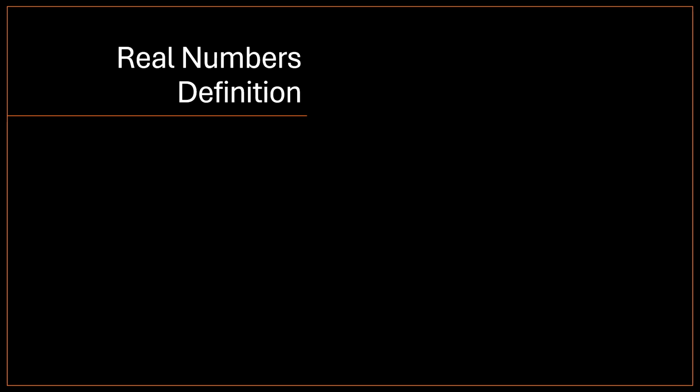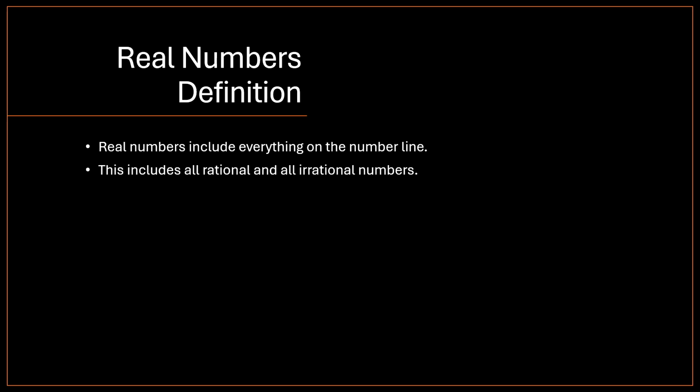Real numbers definition. Real numbers include everything on the number line. This includes all rational and all irrational numbers. Examples are 5, -7, pi over 3, or negative square root of 5.